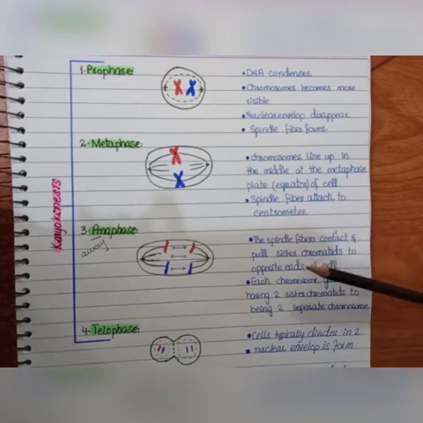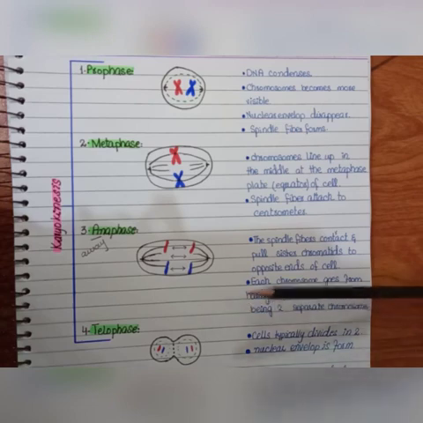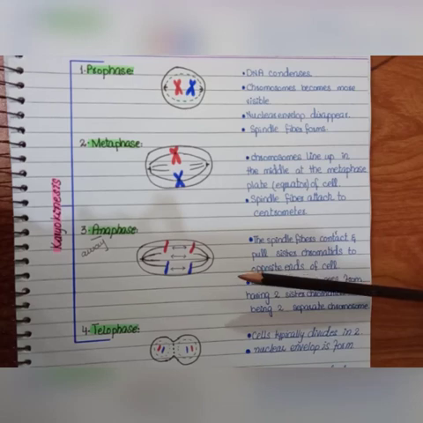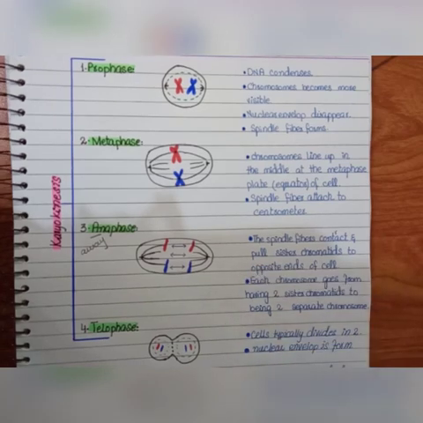In the anaphase, the chromosomes get separated and 2 sister chromatids are formed. These sister chromatids move away from each other and line up at the opposite ends of the cell. And in the telophase, typically the cell divides into 2 daughter cells and the nuclear envelope forms again.